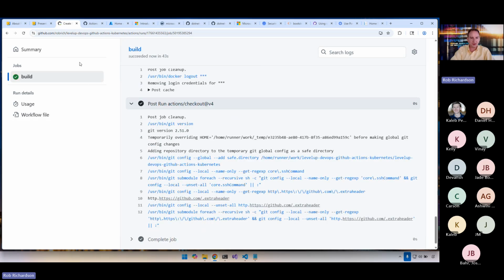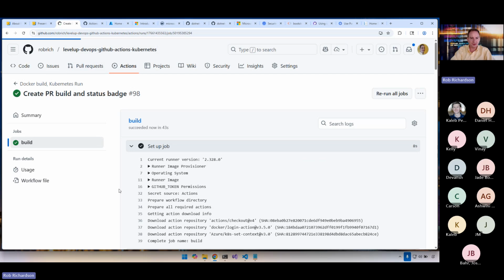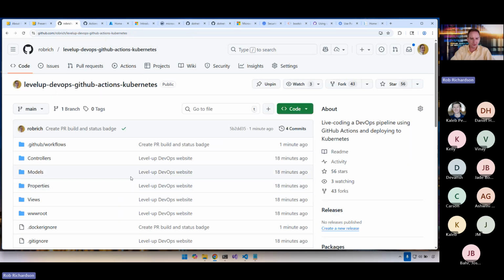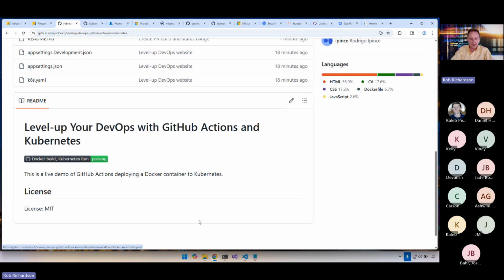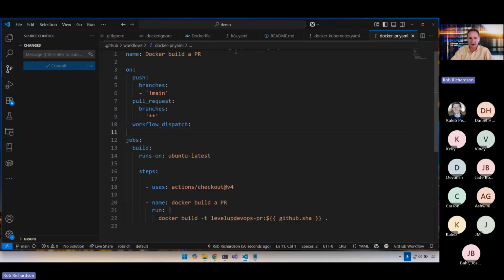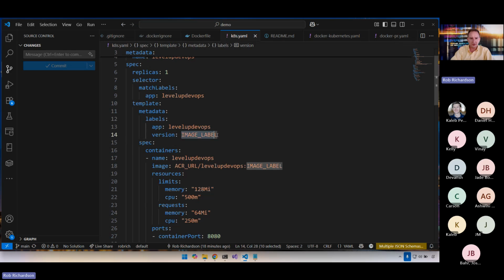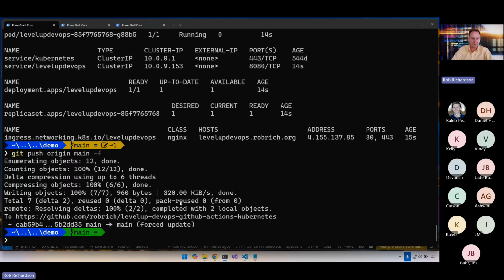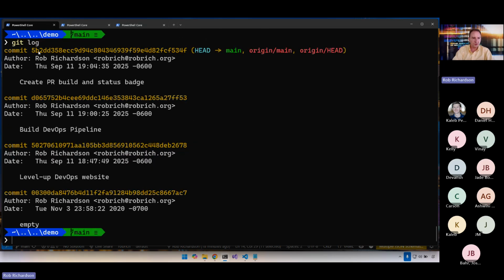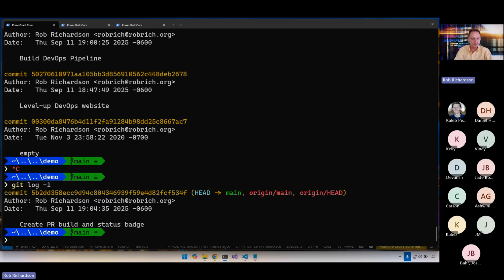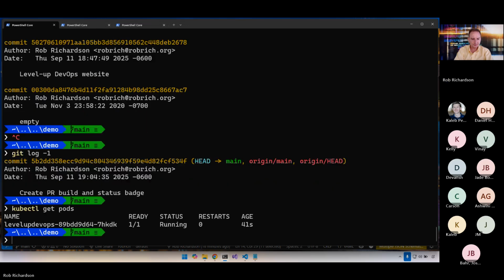Excellent. So if we come back to the home page of our website, we can see that we now have that status badge that shows us our build succeeding. Excellent. And then because we chose to tag our pod with the image label, we can take a look here. Let's say git log. Here's our commit history, 5b2dd, git log -1. And then I'm going to say kubectl get pods, kubectl describe pod this pod right here.